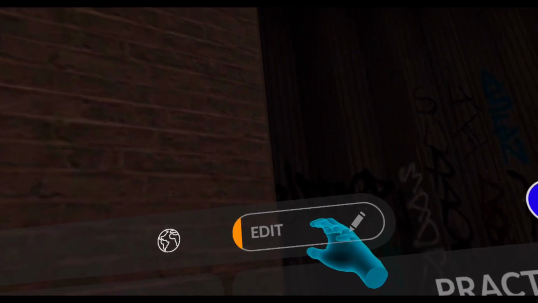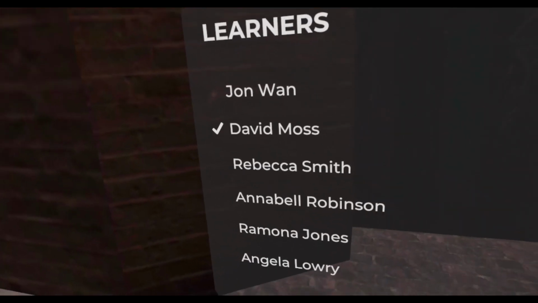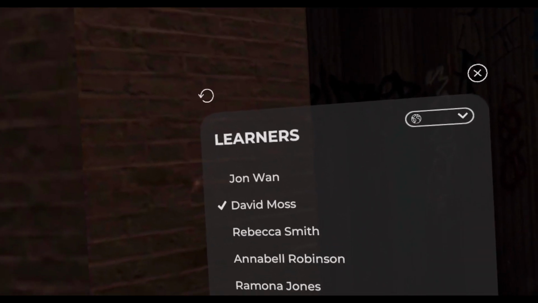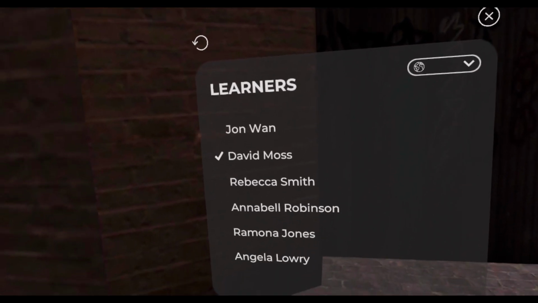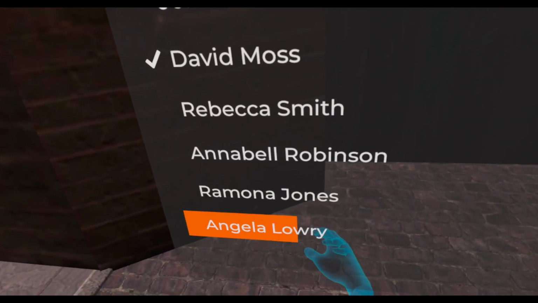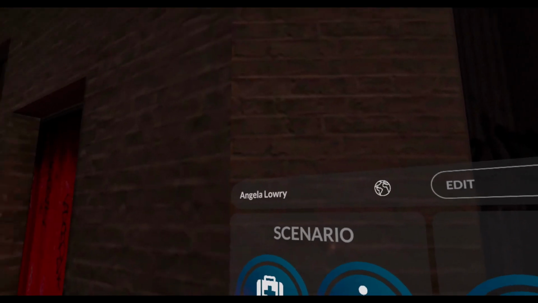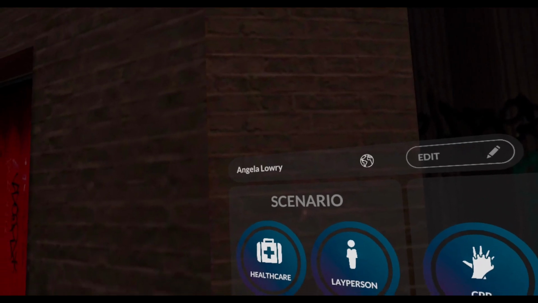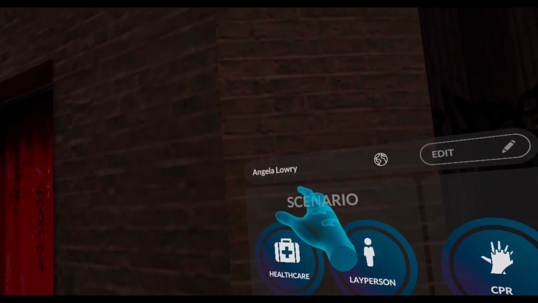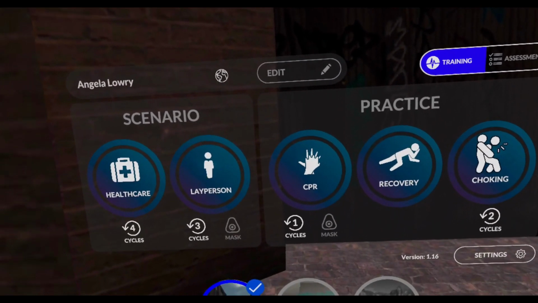At the top of the menu you will see an edit button. Reach out and put your hand in the edit button, and you should see the learners that you've set up on the web page. You can reach out and select one of those learners, and you should see their name appear in the top left of the menu system.